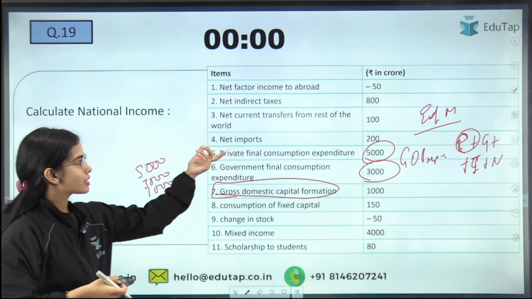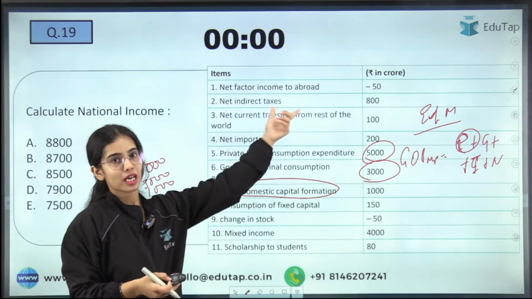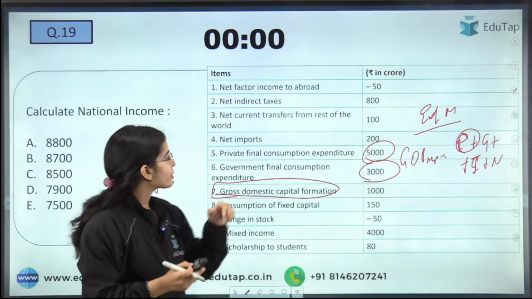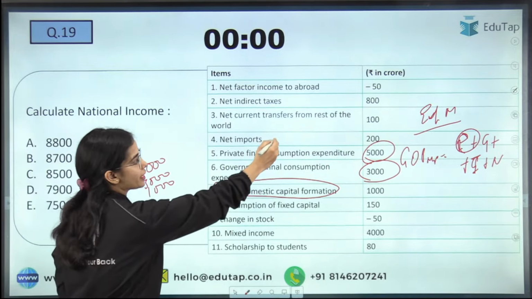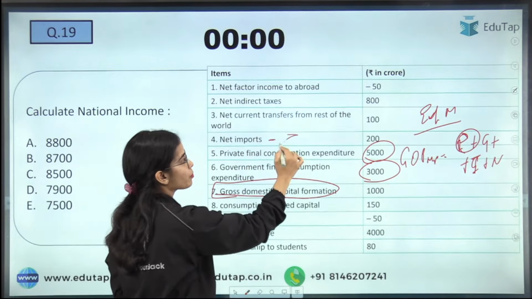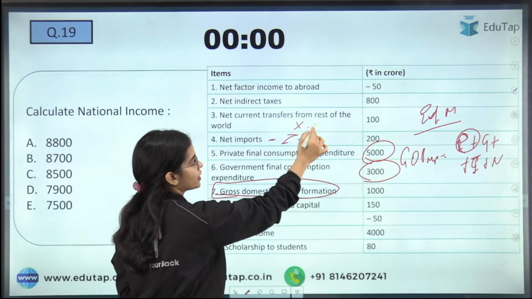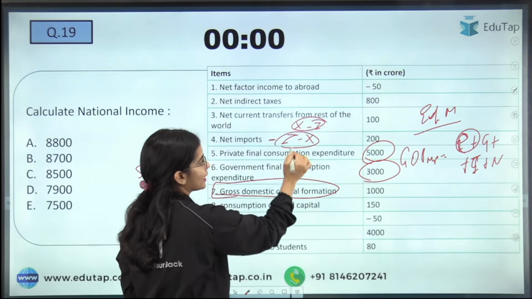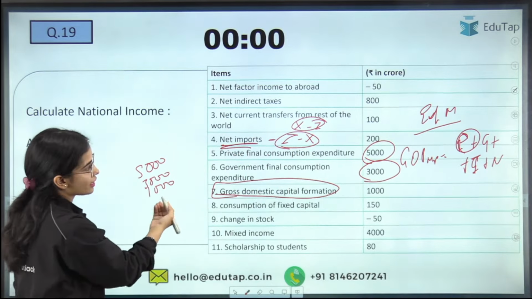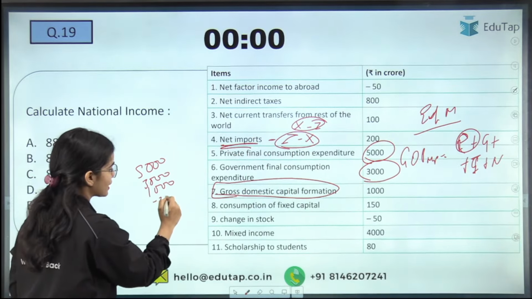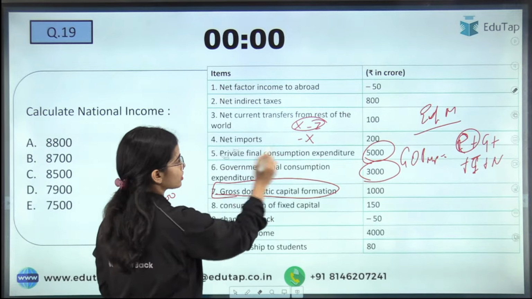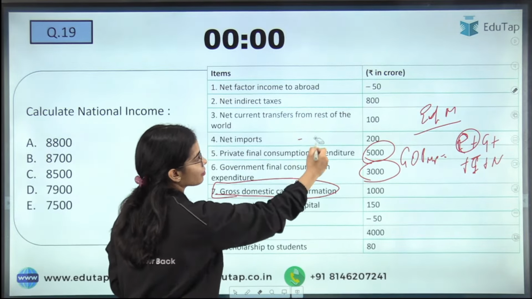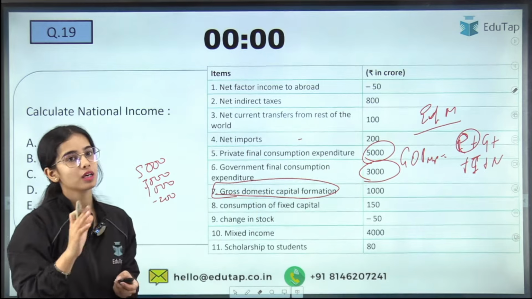Net imports are given, that is 200. Net exports are added, but net imports will be deducted because they are showing the import minus exports and not the export minus import. So net imports is 200. That means net exports are minus 200.